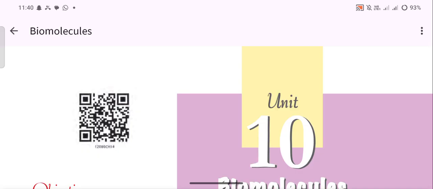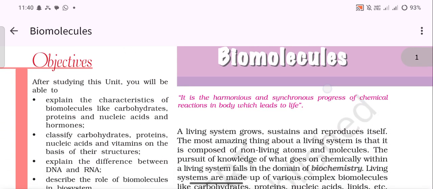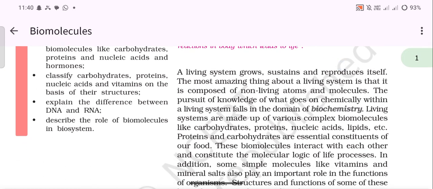Today I am reading class 12 Chemistry chapter Biomolecules. It is the harmonious and synchronous progress of chemical reactions in the body which leads to life. A living system grows, sustains and reproduces itself. The most amazing thing about a system is that it is composed of non-living atoms and molecules.